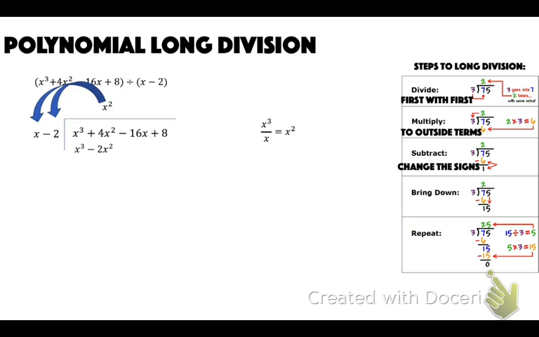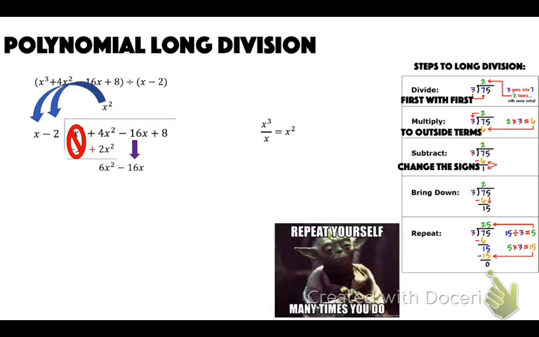Then we're going to subtract, and when we subtract, it changes the signs here, because really, if we subtract, we can distribute that subtraction into there, which will switch both of those signs. So that'll be a negative x cubed and a positive 2x squared. Those cancel, and we have 6x squared. Bring down the 16. Then divide. Repeat yourself over and over. So this is just a lot of repeating now.